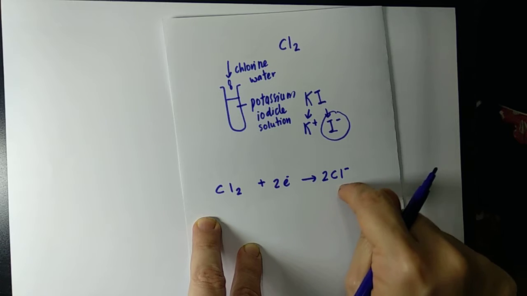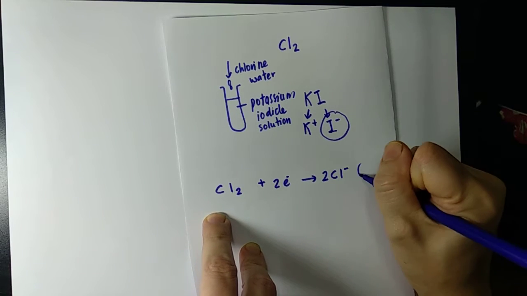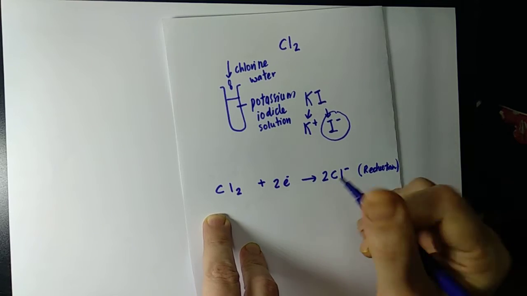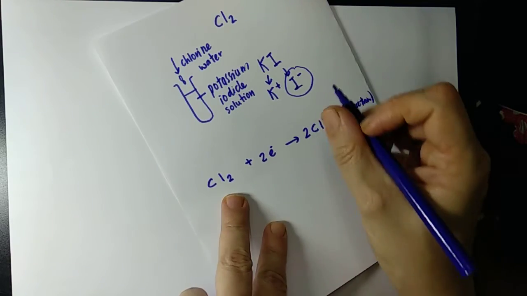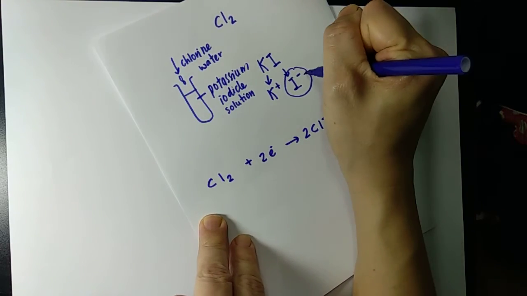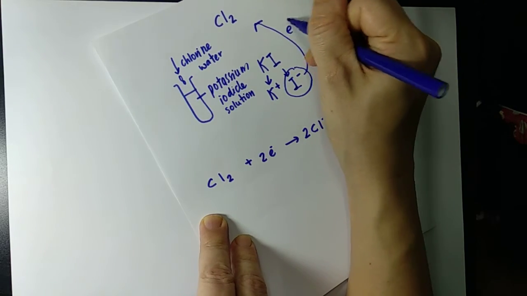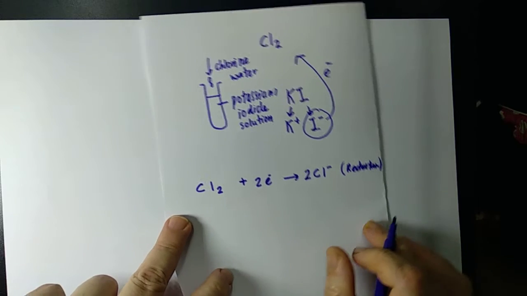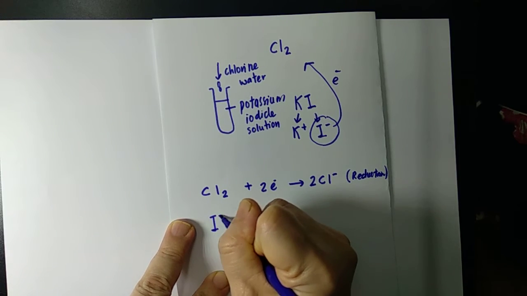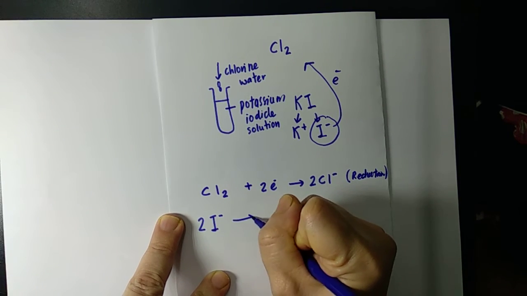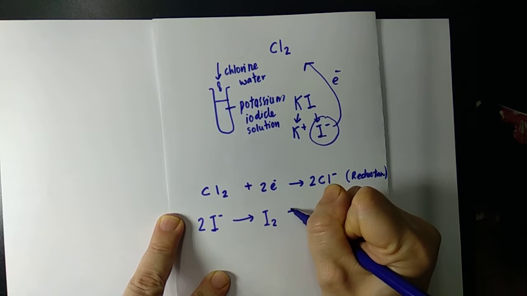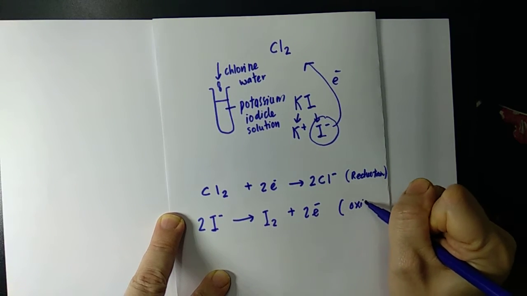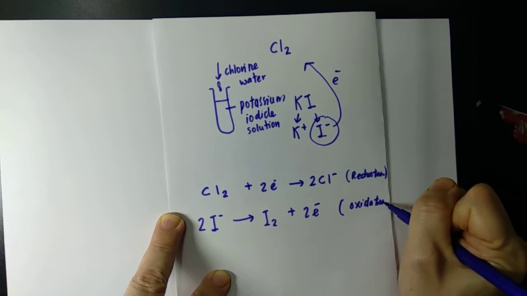And this is the half equation for reduction, because it is gain of electron. Okay, now what happens to poor iodide? Iodide gives the electron, says take it, take it, take it. So in this case, iodide loses the electron to become iodine. And therefore, this is an oxidation half equation.